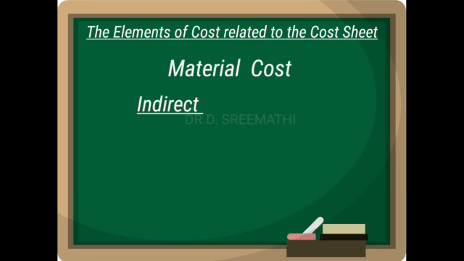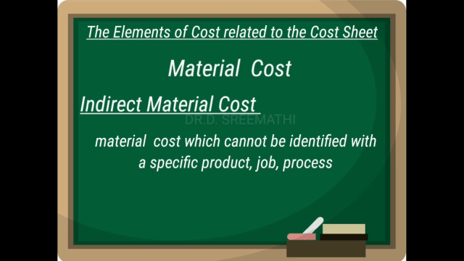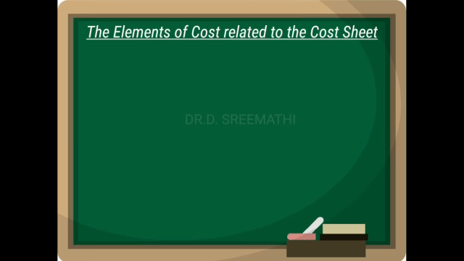So what is indirect material? This cost cannot be identified with a specific product, job or process and is known as indirect material cost. For example, small tools, stationery used in works, office stationery, advertising posters, and materials used in the maintenance of plant and machinery at the time of production are examples of indirect materials.